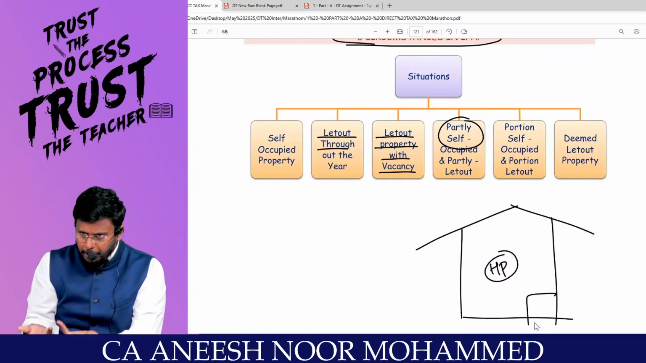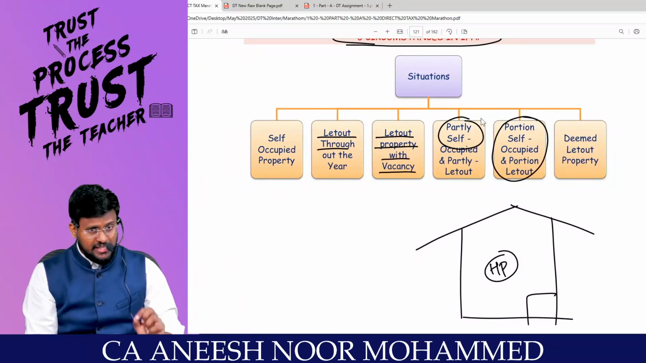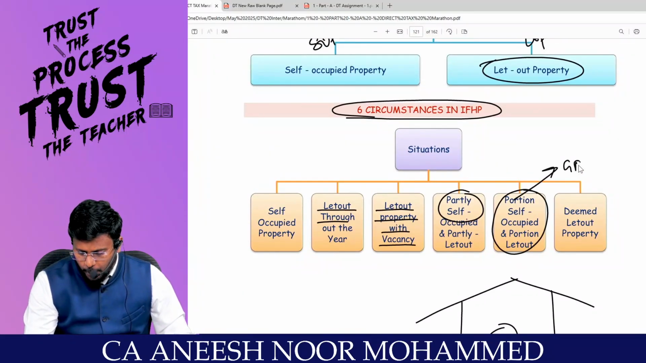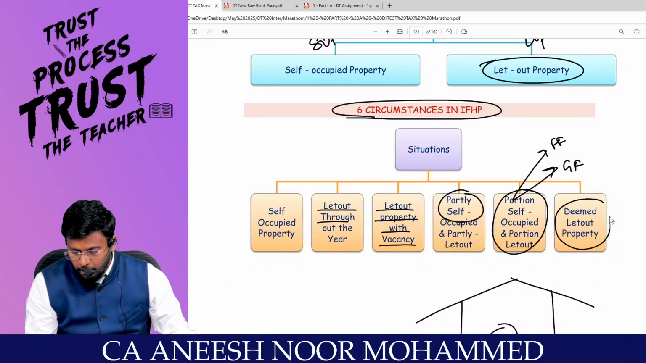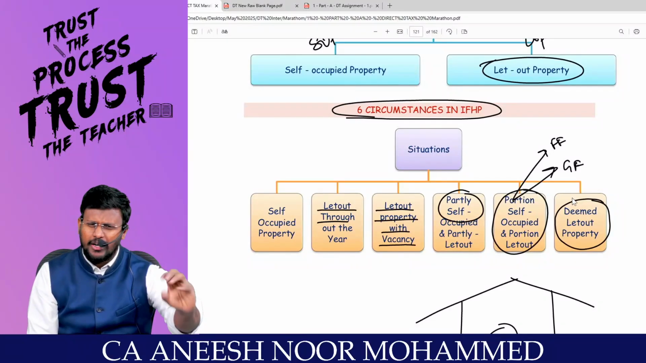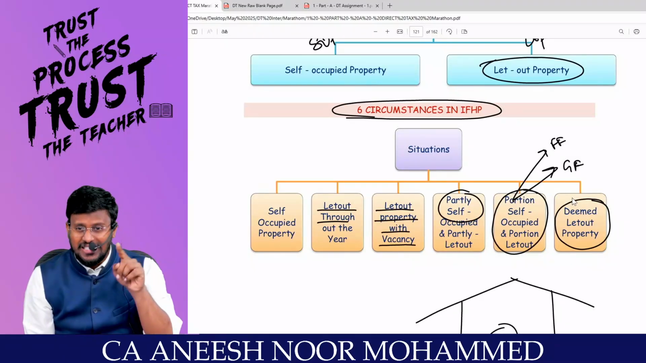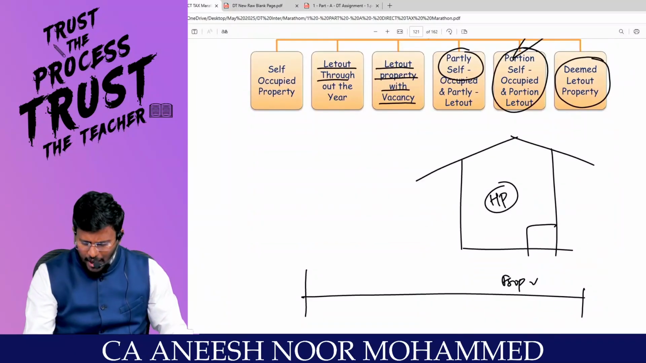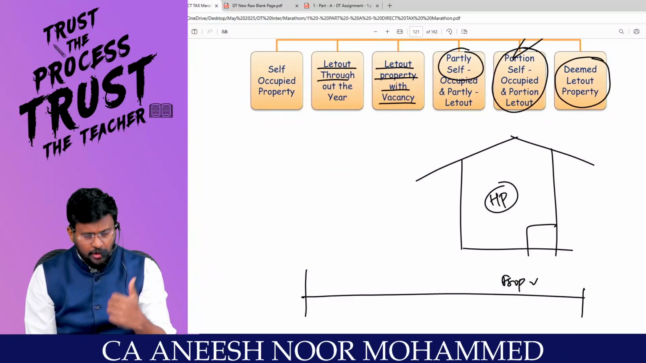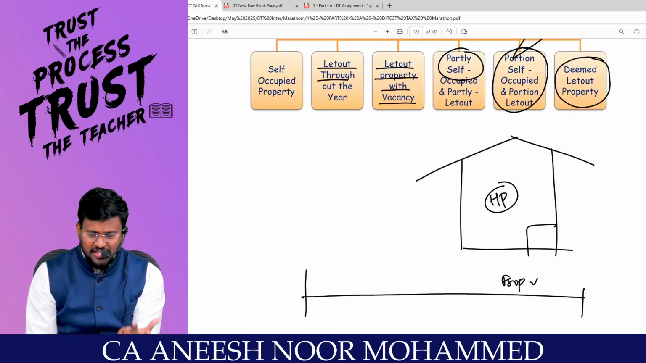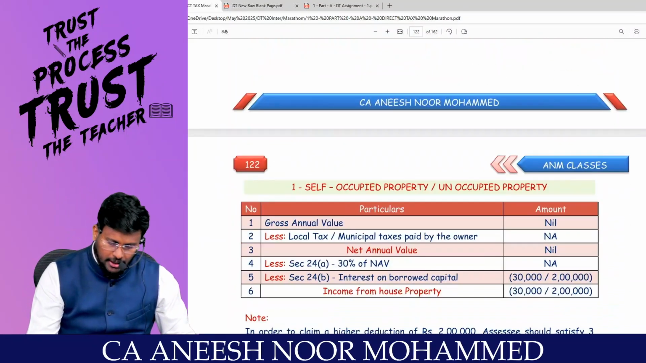Or self-occupied property, then let-out property. Portion self-occupied, portion let out, in the sense that the ground floor is self-occupied, whereas the first floor is let out, and deemed to be let-out property. Actually, I have not let out the property, but the Income Tax Act is saying that you have to assume it as a let-out property. So with one property, only 6 possibilities are there. Number 1, fully self-occupied, fully let out, let-out property with vacancy, partly self-occupied and partly let out, portion self-occupied and portion let out, deemed to be let-out property.